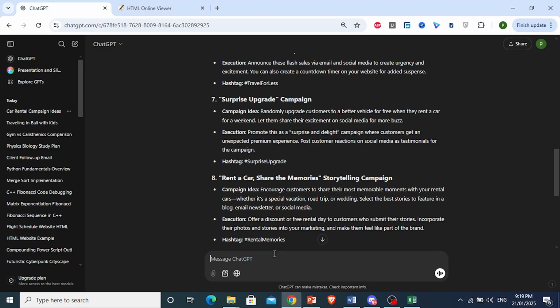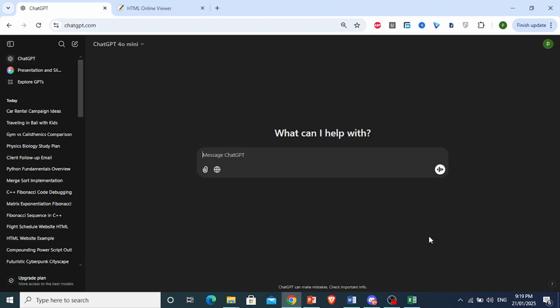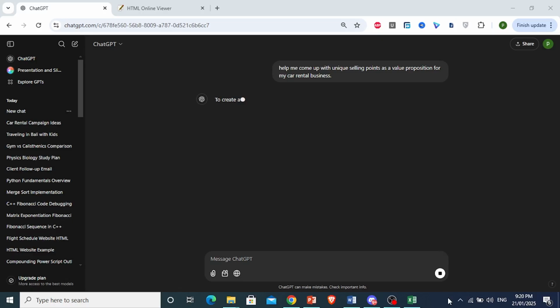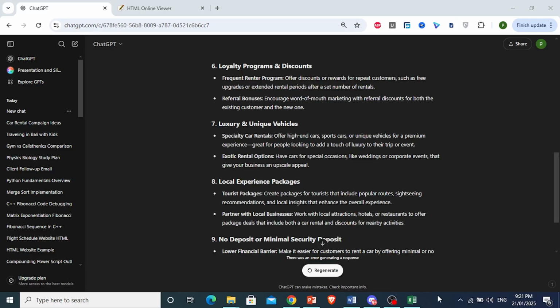And then you can also ask it to help you with, okay, let me do this in a new chat and show you. I'll use it to help me create some unique selling points for my business, right? All right, so now I'm asking ChatGPT to help me come up with unique selling points as a value proposition for my car rental business. And let's see what ChatGPT is going to give me right here. Let's wait for the whole answer. All right, there we go.